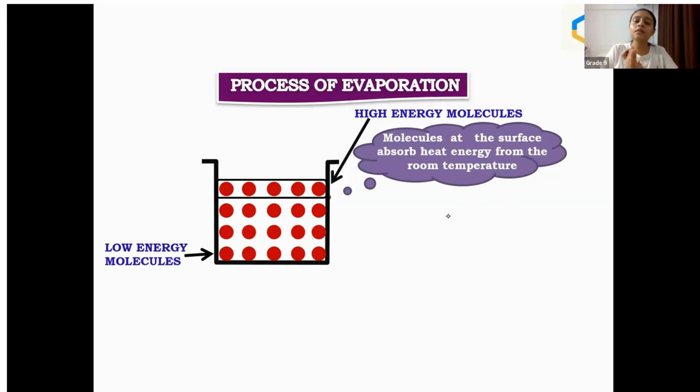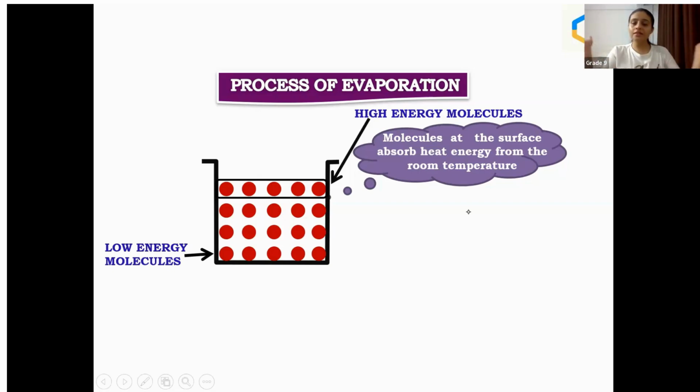Why are the particles absorbing the heat energy here, students? What is the need of absorbing the heat energy from the atmosphere? Why are they absorbing the heat, students? Can you tell me? Because on this point we have tons of questions. Yesterday only we studied why we wear cotton clothes in summers. Where does the sweat go? It evaporates. So how? Where is this heat energy being used?